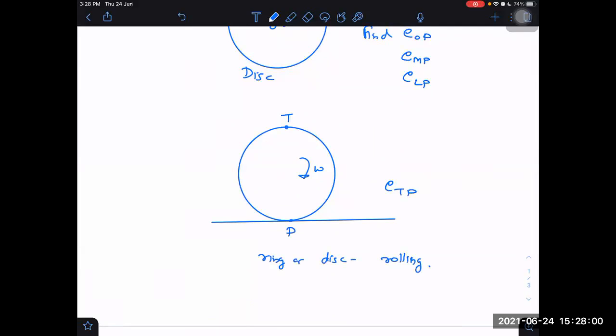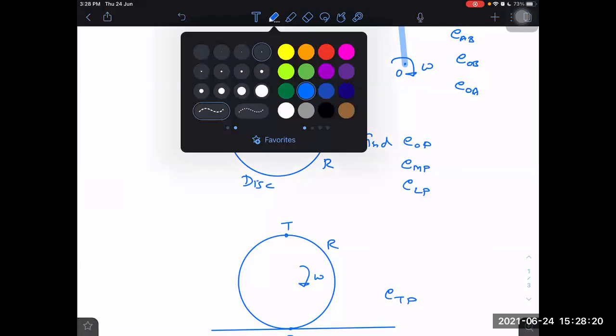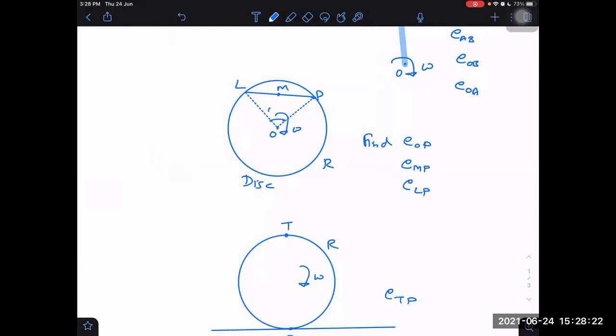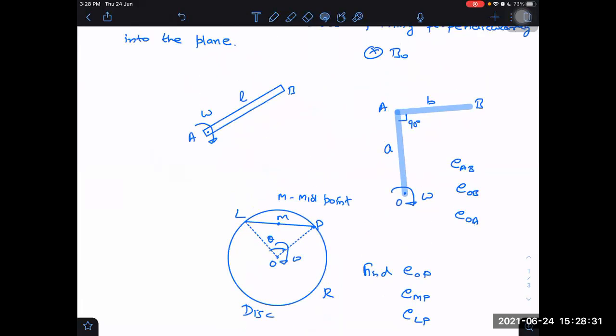Radius is R. Its radius is also R. You might need some other angle, chord length, etc. that assume to be given. Theta M is midpoint. This is all we have to do.